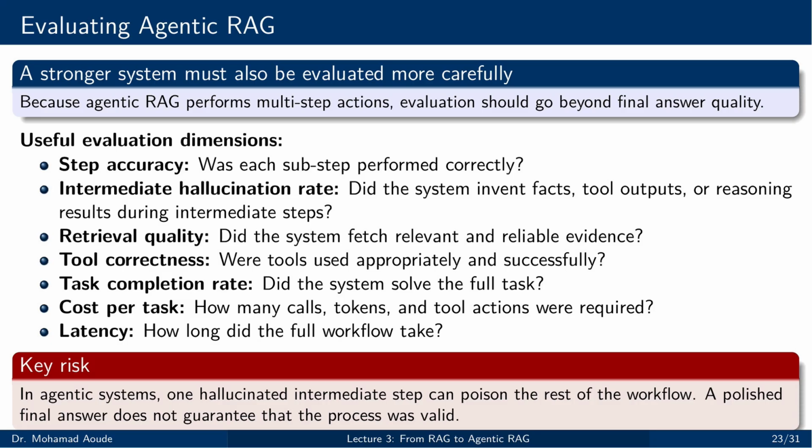We also need engineering metrics. What was the cost per task? How many model calls were required? How many tool invocations were needed? What was the latency? How long did the workflow take from task start to task completion? And there is a major risk here. One hallucinated intermediate step can contaminate the rest of the process. The final answer may sound polished, but if the workflow was broken, the system has failed. In agentic systems, process validity matters just as much as output quality.